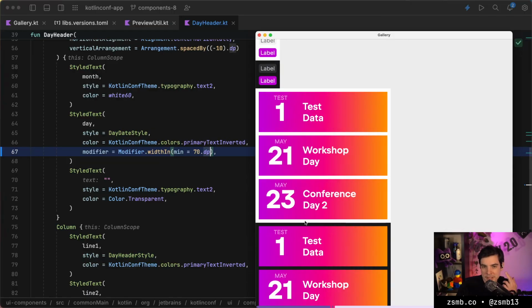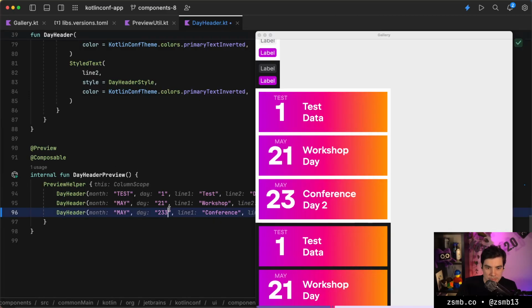Of course, the interesting part here is that as we have a bunch of these in our layout, if some of them are longer, they will just be longer. If we go to the preview here and add another digit, for example, we'll see that this layout gets inconsistent across different usages, which is an interesting problem to solve.